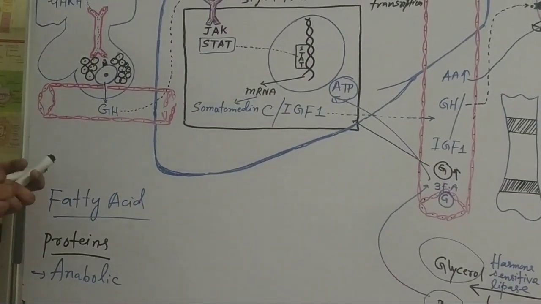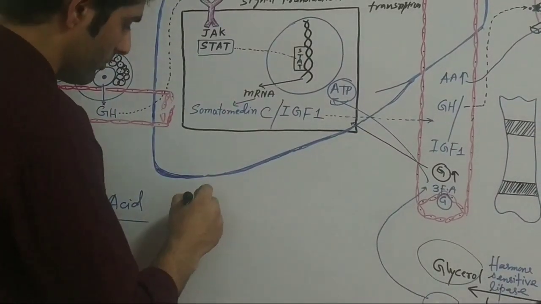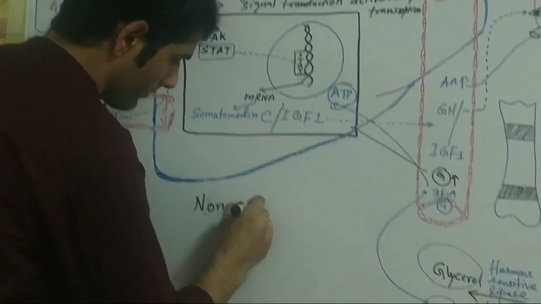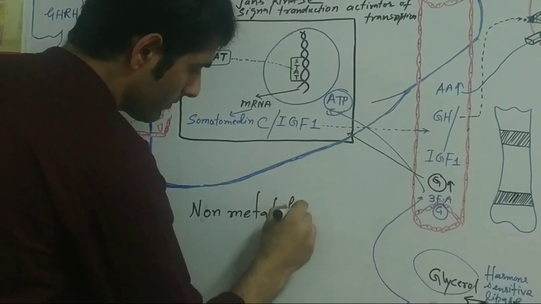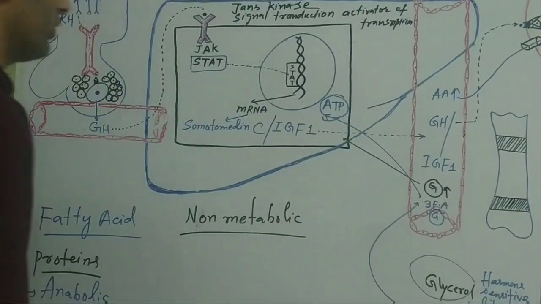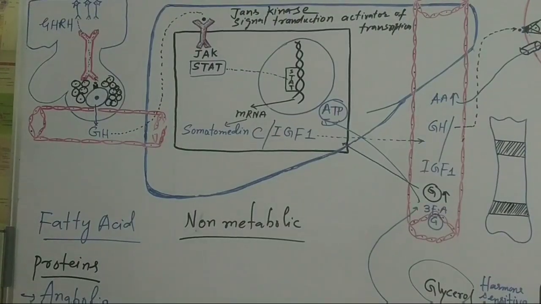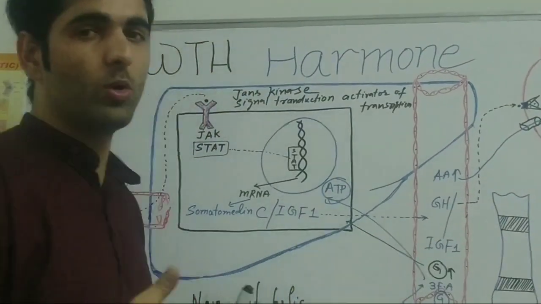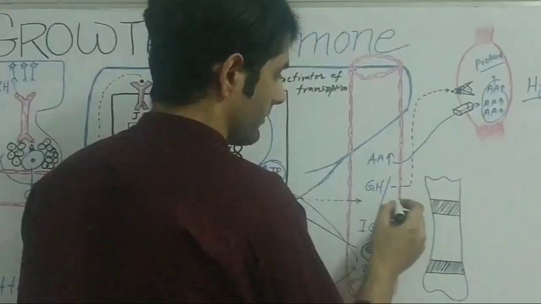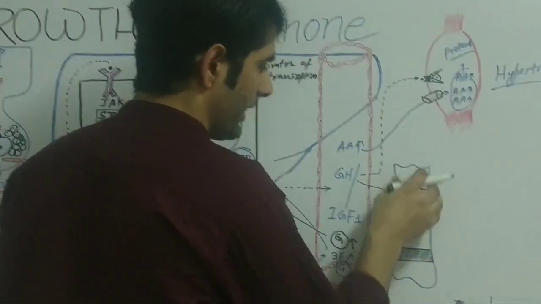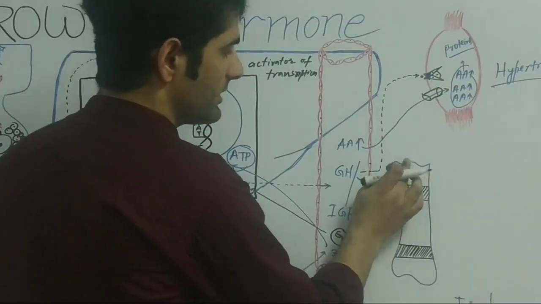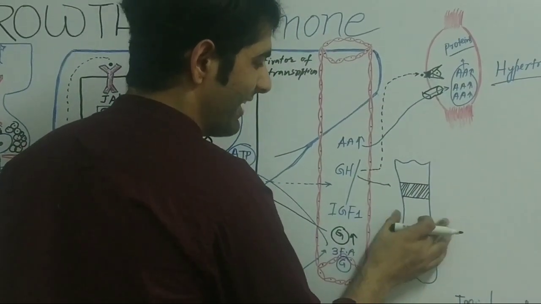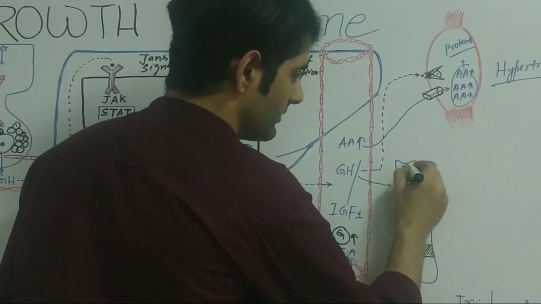Now we will see the function. What is the effect of the growth hormone on non-metabolic functions? Now we will see the non-metabolic effect of the growth hormone. When growth hormone enters into the blood, from the blood it goes to our bones. Here I have drawn a bone. Here, this is the epiphysis. Here is also epiphysis. This is the diaphysis.